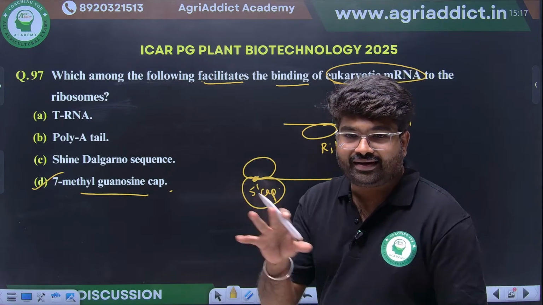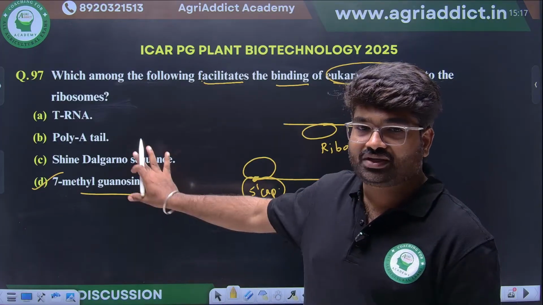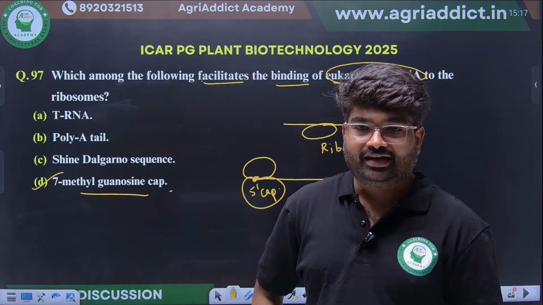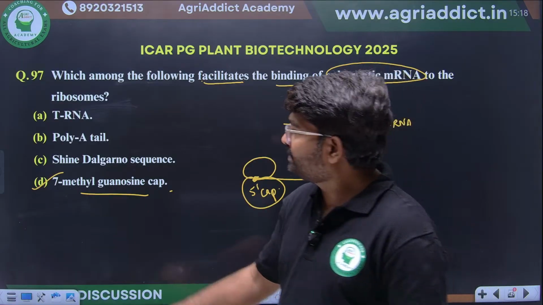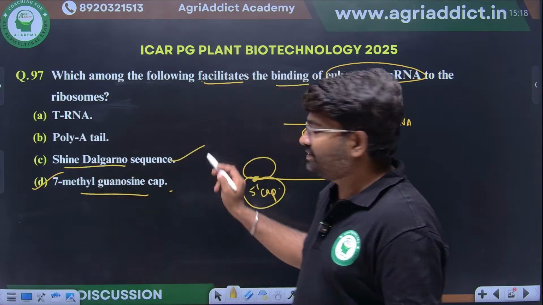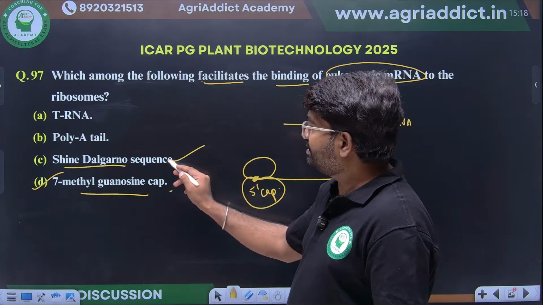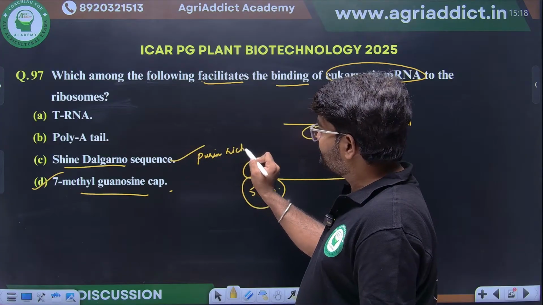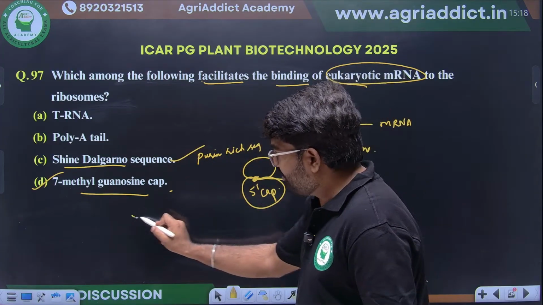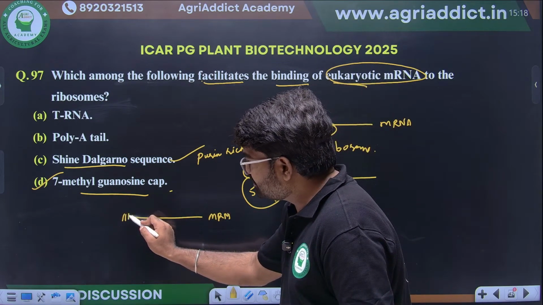Then in prokaryotes, which sequence will help? There comes the role of the Shine-Dalgarno sequence. What is Shine-Dalgarno? It's a purine-rich sequence. For example, in the mRNA of a prokaryote, a purine-rich sequence will be there.